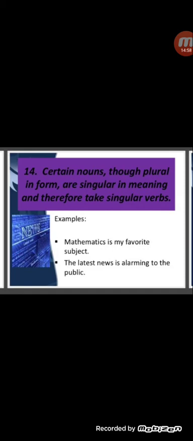Sometimes movie names have s or es added, but don't make them plural. These are singular. The latest news: the word news is singular, although s is added, it is taken as singular, therefore the verb is singular. The latest news is alarming to the public.